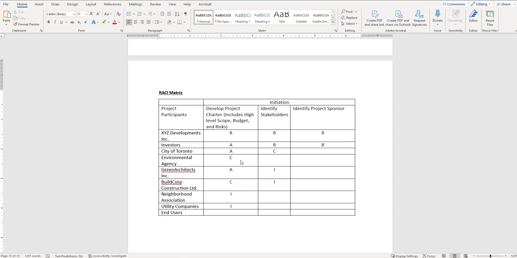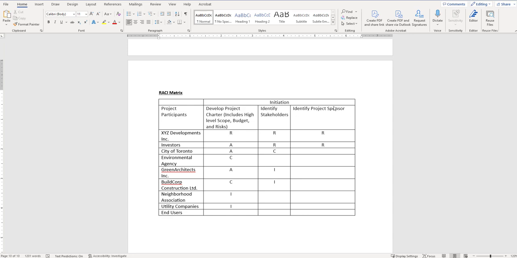So this is how I envision the RACI matrix for this project. The R's mean they have the highest level of engagement. Responsible basically means that they are going to be responsible for doing something. Accountable is a level down, so you're basically making them accountable for certain aspects.